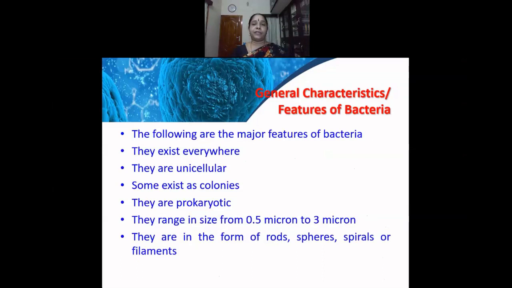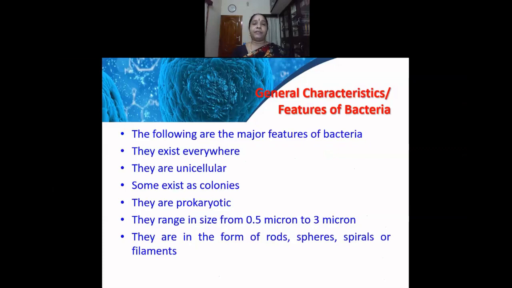General characteristics or the features of bacteria. The following are some of the major features of bacteria. They exist everywhere. They are omnipresent. They are unicellular, having only one cell. And some of them exist as colonies. They can occur as individual bacteria or they can exist in colonies, which means they can live as groups. They are prokaryotic. They don't have a nucleus. The size is about 0.5 micron to 3 microns.